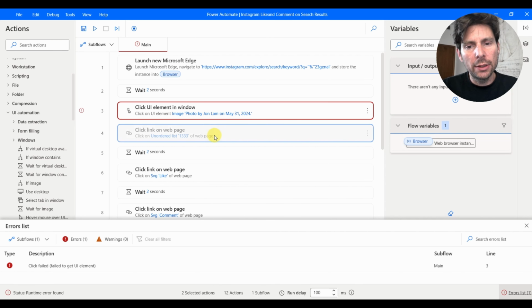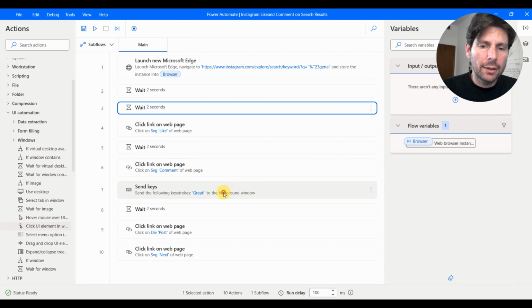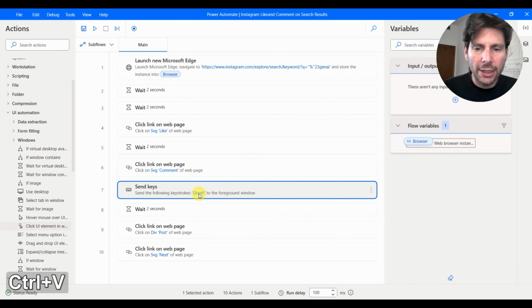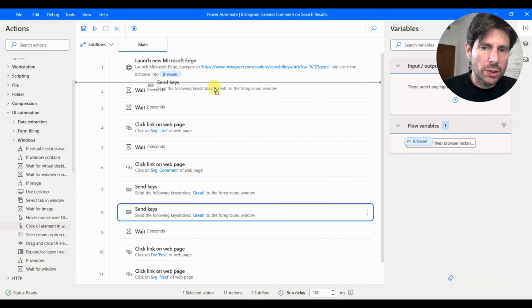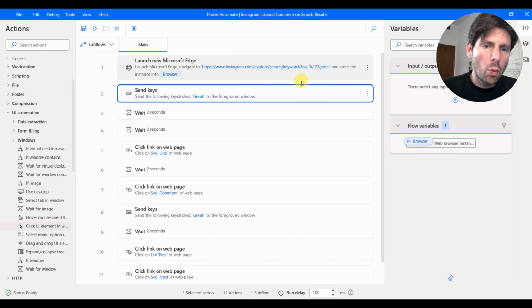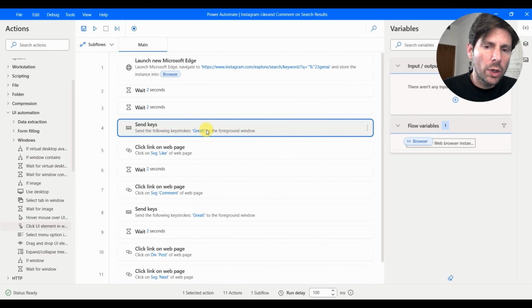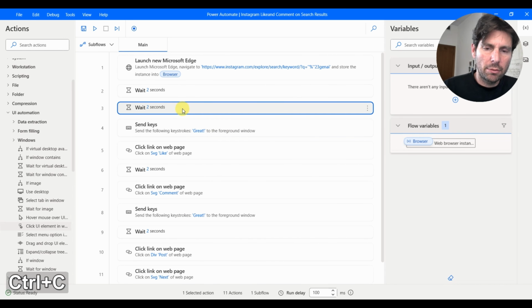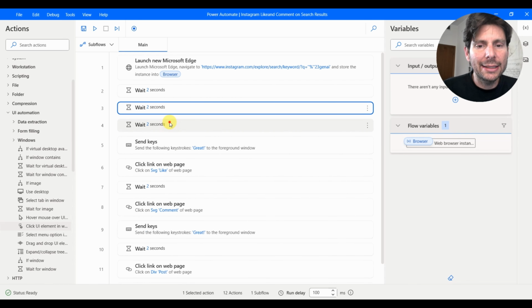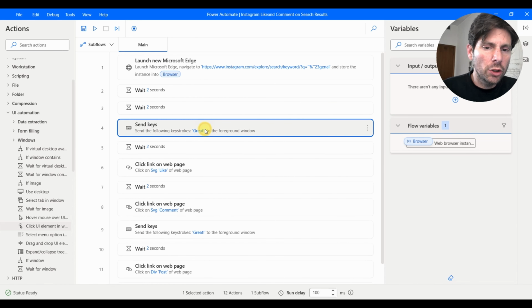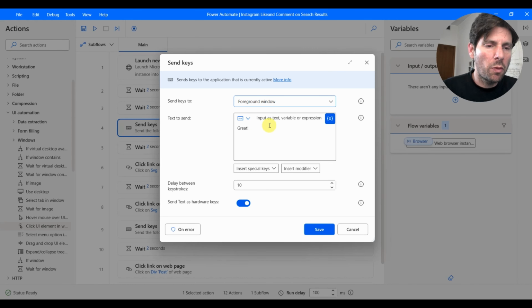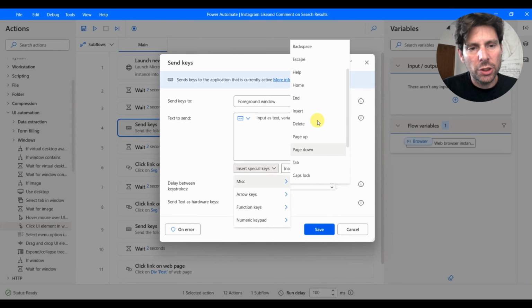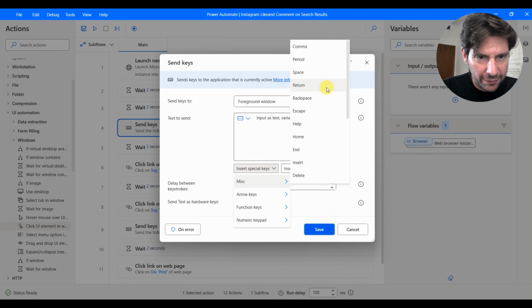So I think what we can do right now is something even simpler. I think we can send some keystrokes to the application. So once the page finishes loading, we're going to send some keystrokes such as tab, tab. Tab, tab is going to put the cursor right on top of the first action, and then we're going to hit enter. When we are creating these automations, we also have to think a little bit outside of the box. So let's see if this is going to work first of all.